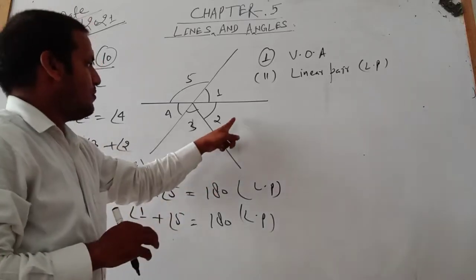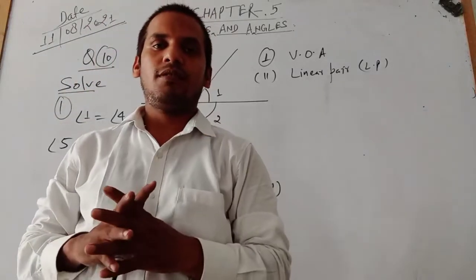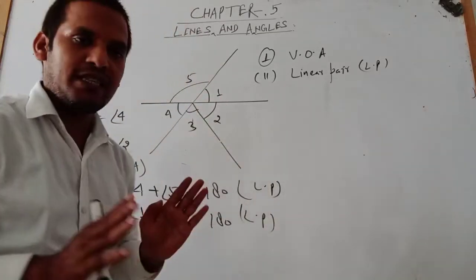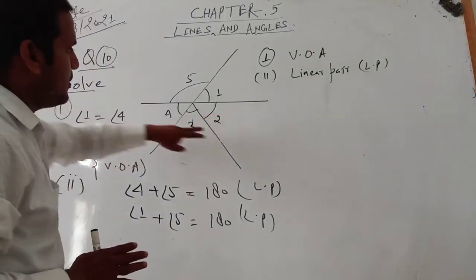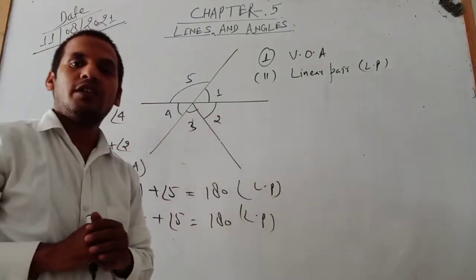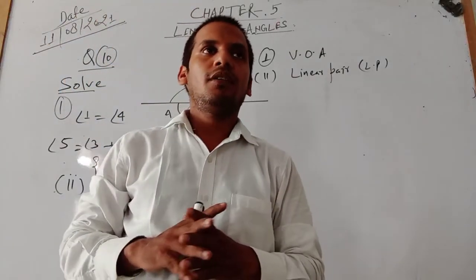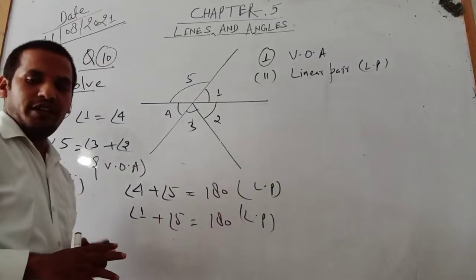But we cannot say 2, 3, 4, because in a linear pair we take only two angles. The sum of only two angles will be 180 degrees, so we can say it is a linear pair. But when we take this straight line, 2 plus 3 plus 5, it is not a linear pair, it will be a straight line. We will discuss it later. Okay. So it is not a straight line, but the sum of these angles forms a linear pair.